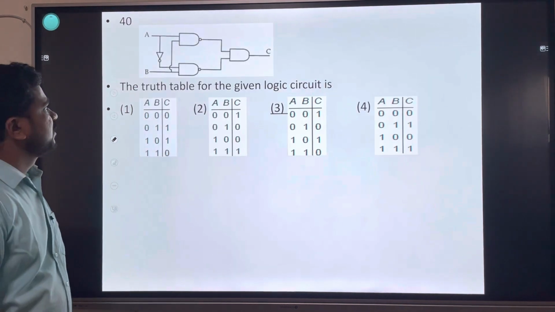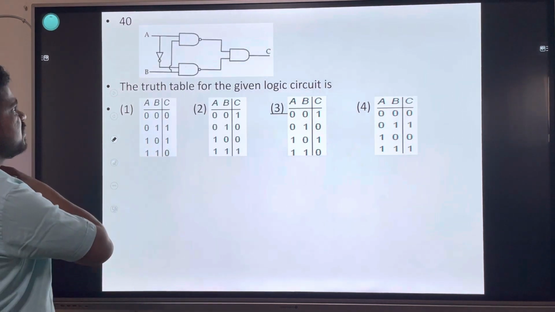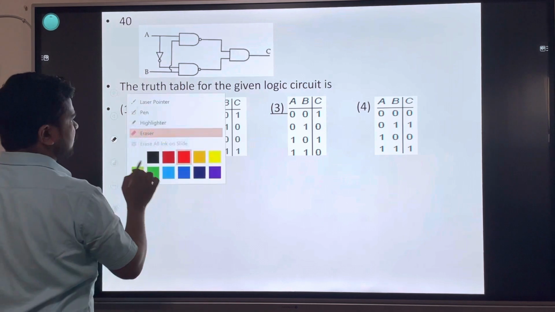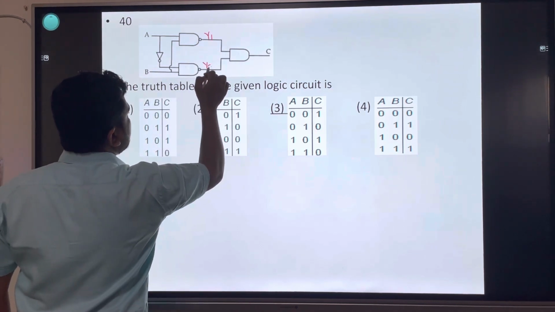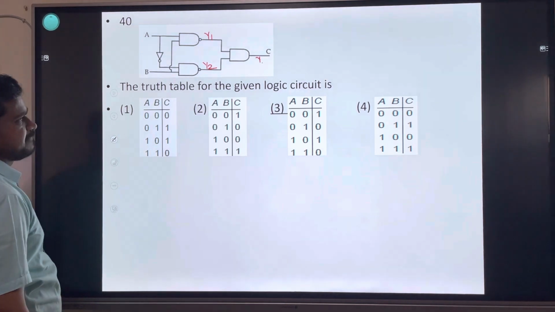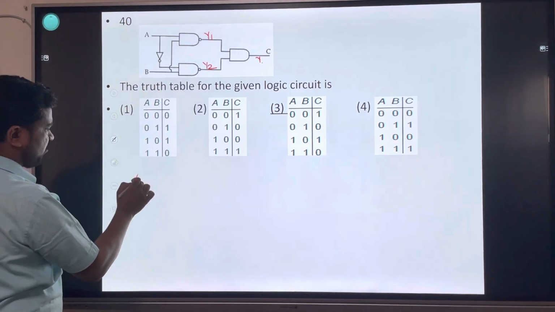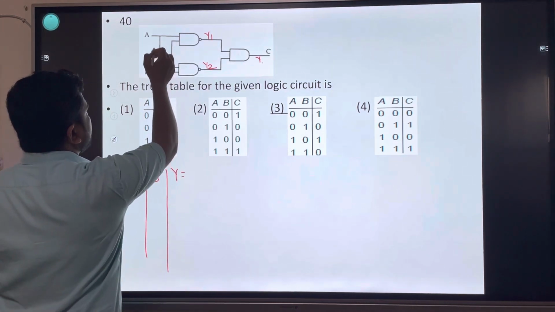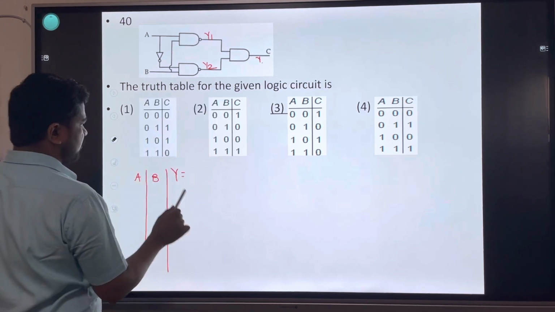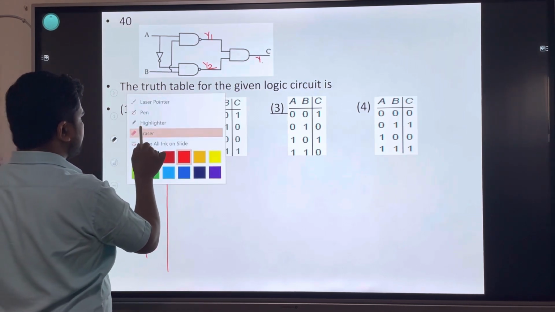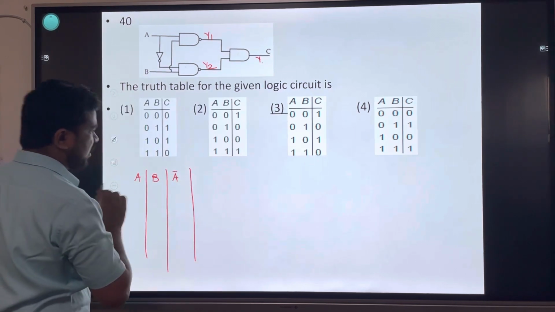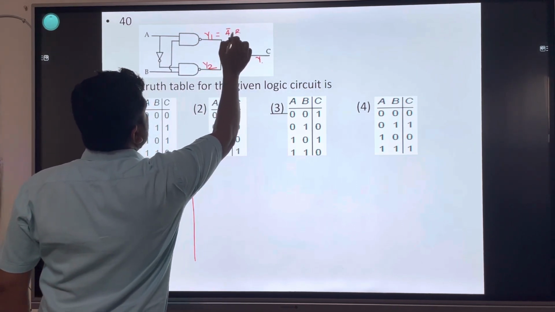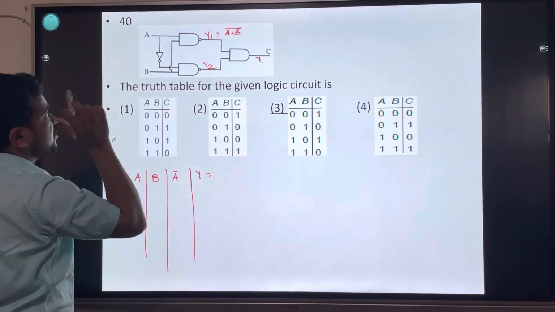Next, truth table for the given logic circuit. Look here, if it is y1, y2, final answer is y. a, b, y1 में क्या है, a negation भी चाहिए हमें, a not. y1 equal to a and b का, a dot b, इसका negation.